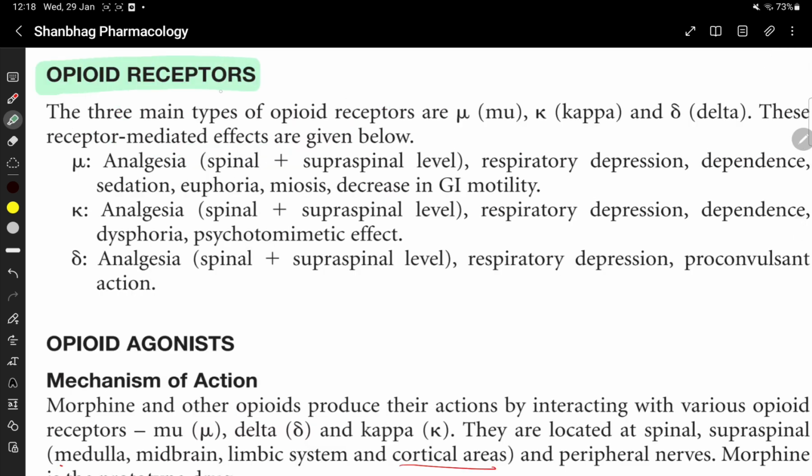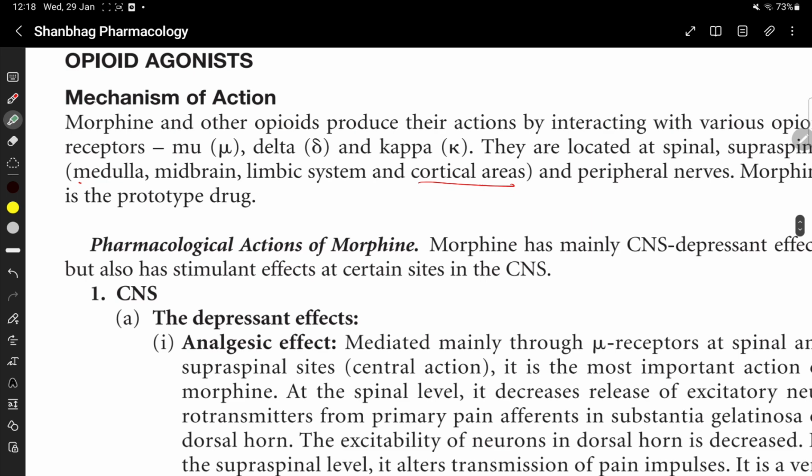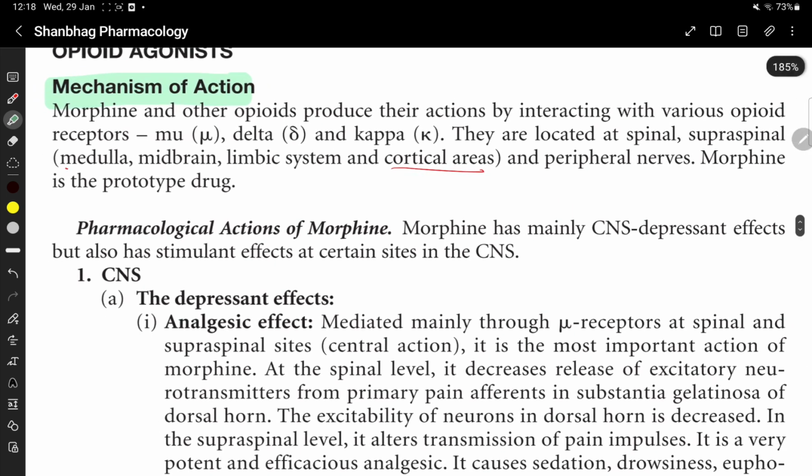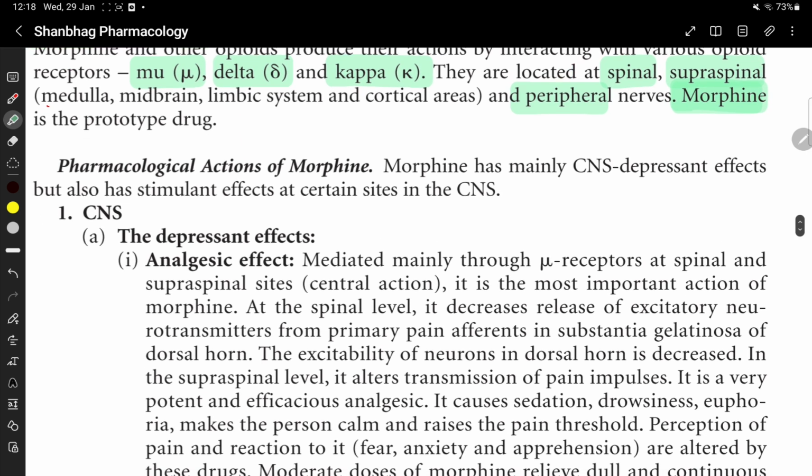Opioid receptors: the three main opioid receptors are mu, kappa, and delta. Mechanism of action: morphine and other opioids produce their action by interacting with various opioid receptors like mu, delta, and kappa. They are located at spinal, supraspinal, and peripheral nerves. Morphine is the prototype drug of opioid analgesics.